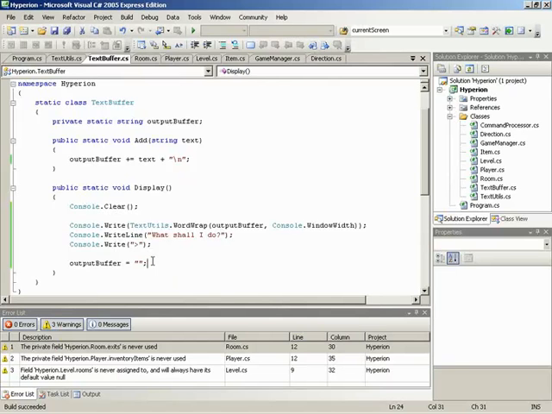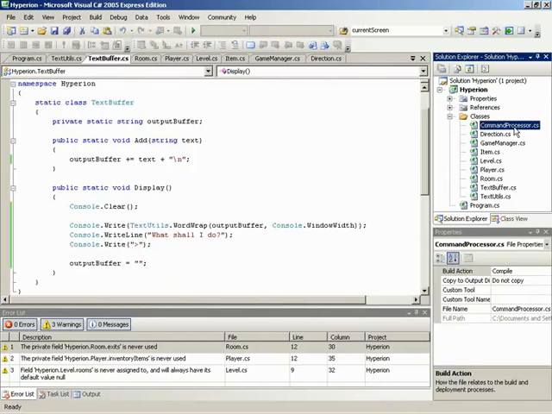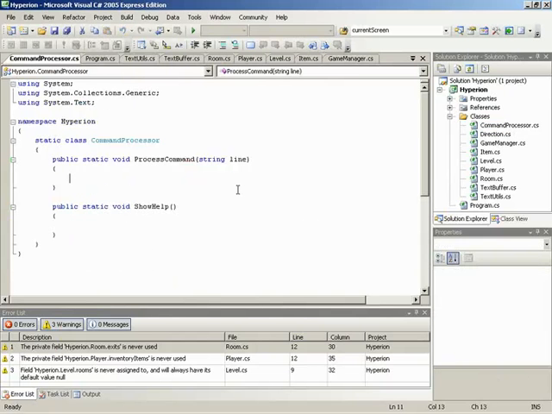All right, now we move on to the command processor. The good stuff. Oh, yeah. All right, let's load up the command processor and begin with our process command. It starts so simple. We only have two methods. All right, let's see.